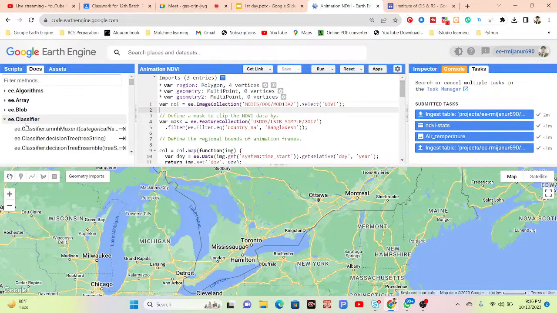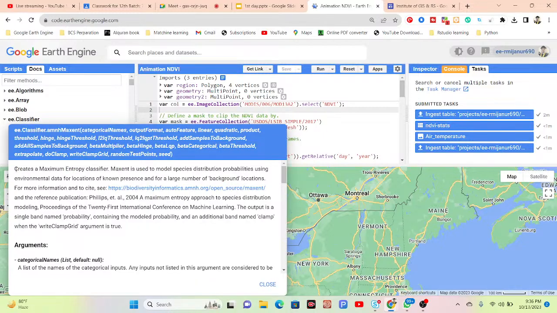We just should know how to use the function. Here you can see the different types of functions with their descriptions and also their arguments. All of those things we can easily get from the docs tab. So that's why we don't need to memorize anything.